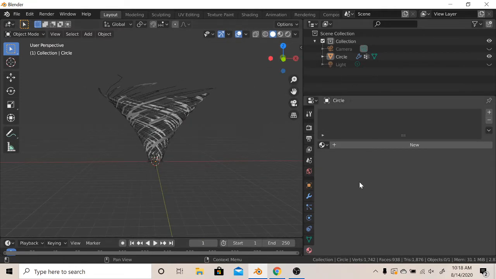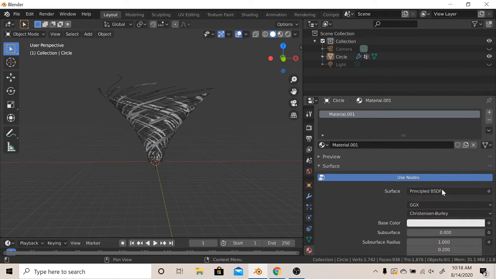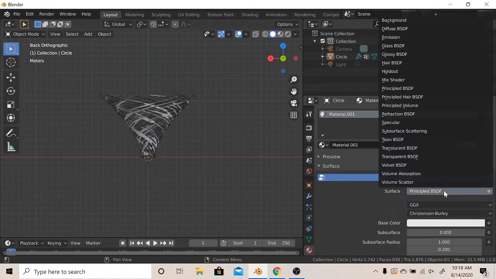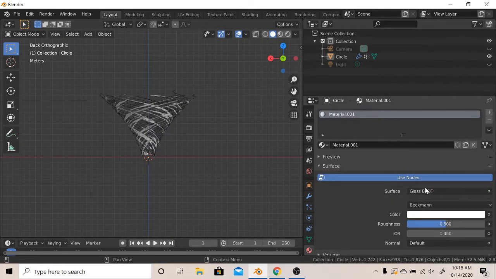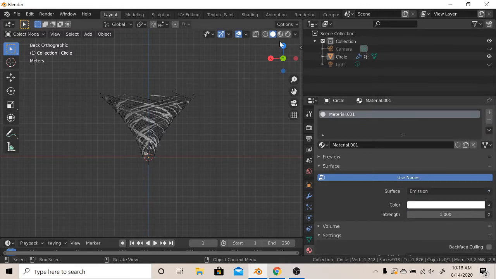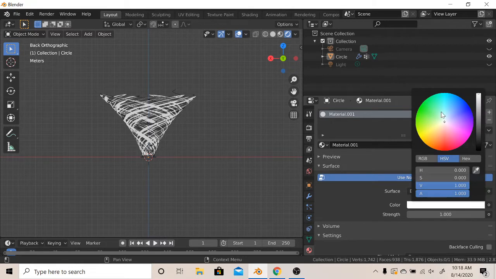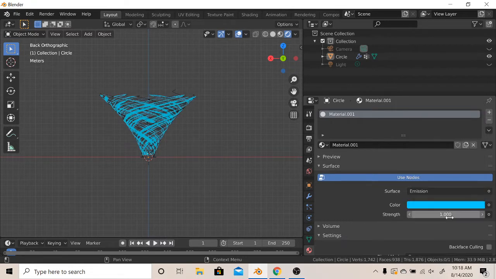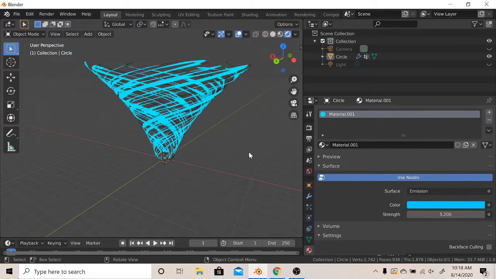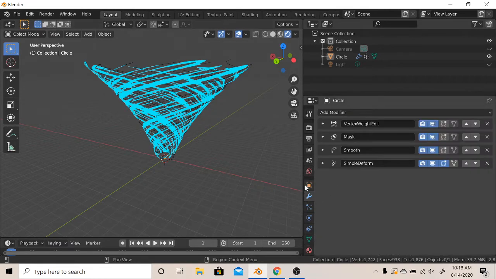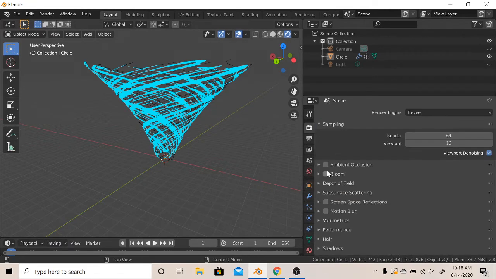So it's twisted now. Just add some color. You don't need to keep watching now. I'm just going to do the same thing with the circle. If you want to learn how to do that with the circle, it's really simple. It's just the same thing. You just gotta increase the size. I would like you to keep watching, but